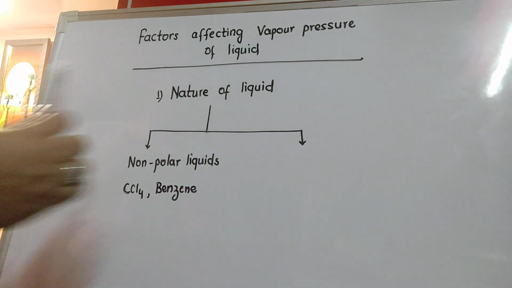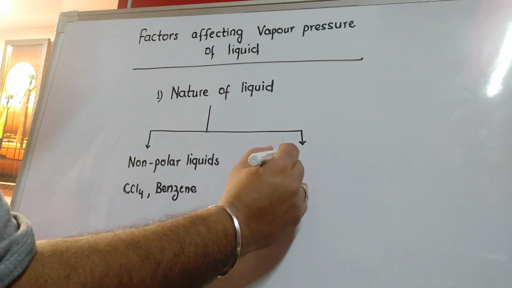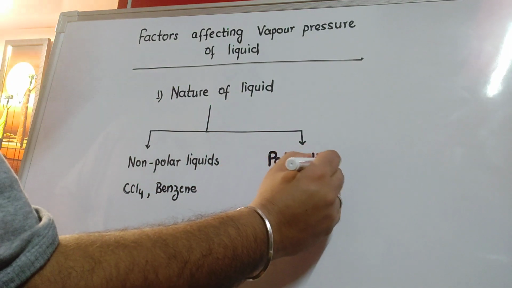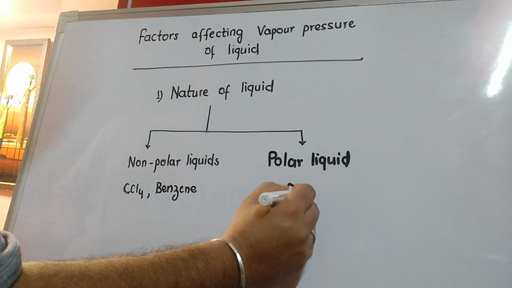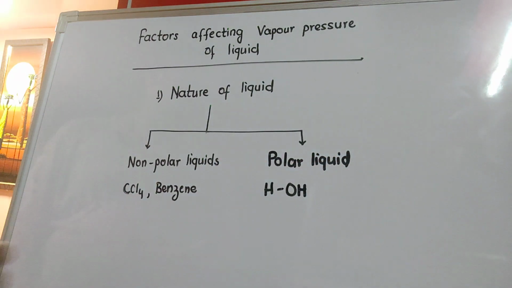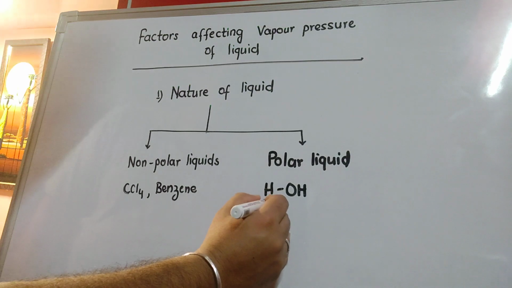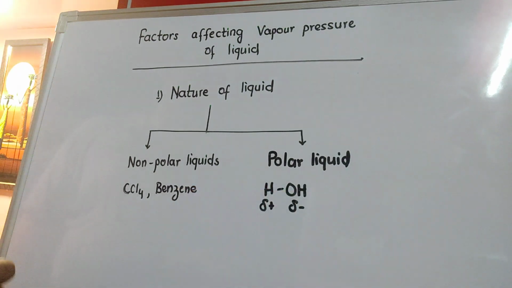And the second type of liquids are polar liquids. Polar liquids like water. Why is water called a polar liquid? Because it develops a partial positive charge on it, and therefore due to the polarity developed on the O-H bond, hydrogen will gain a partial positive charge and the hydroxyl group, OH group, will gain a partial negative charge.